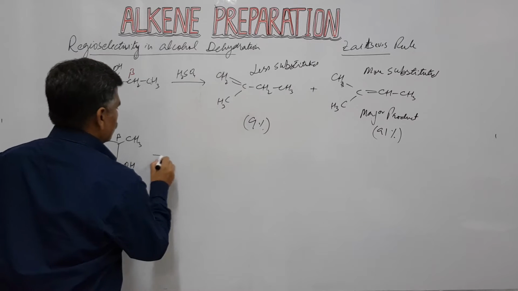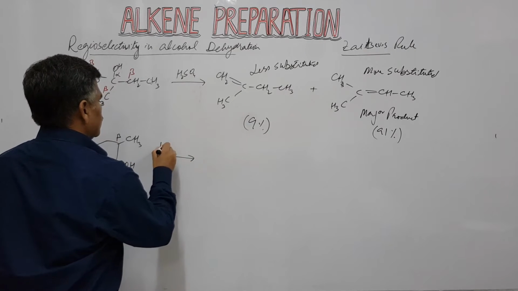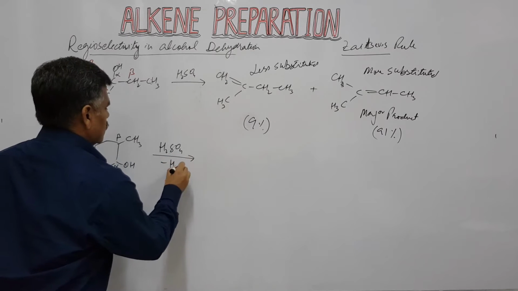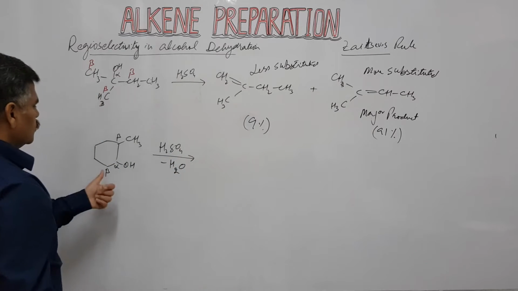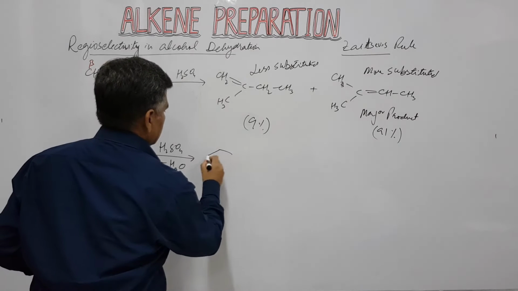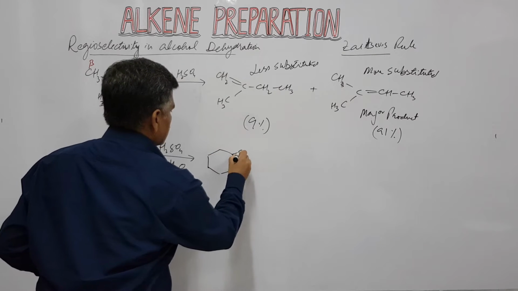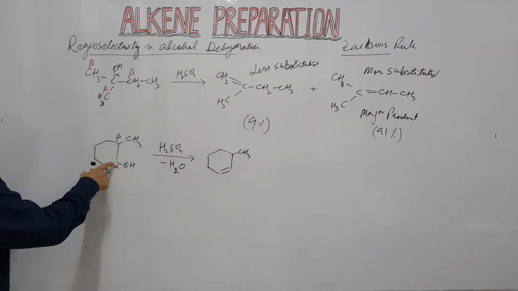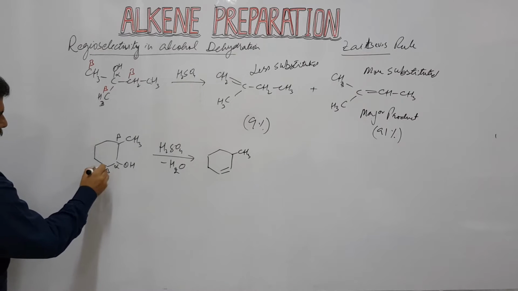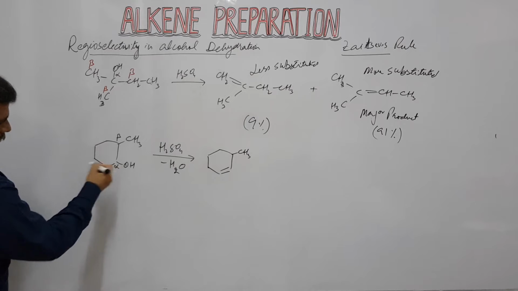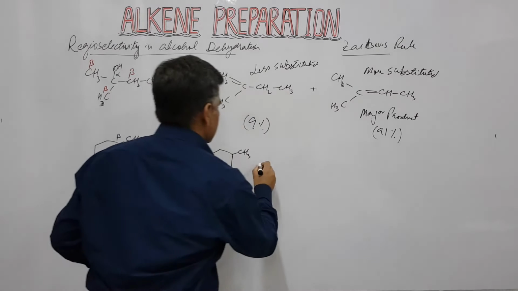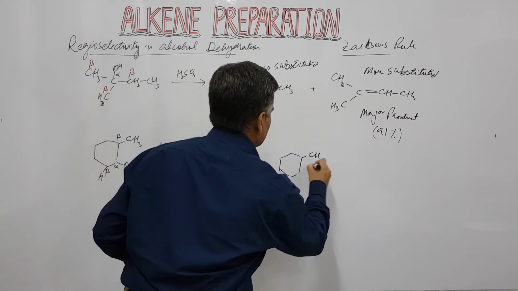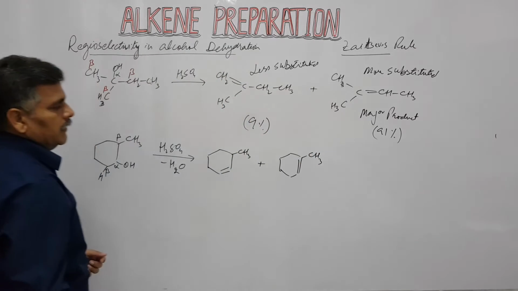If you dehydrate it, minus water, again we have two different types of alkenes. First case, suppose you have the carbon-carbon double bond here, if this hydrogen is removed, then the carbon-carbon double bond will come here. Second case is when we have the double bond here.